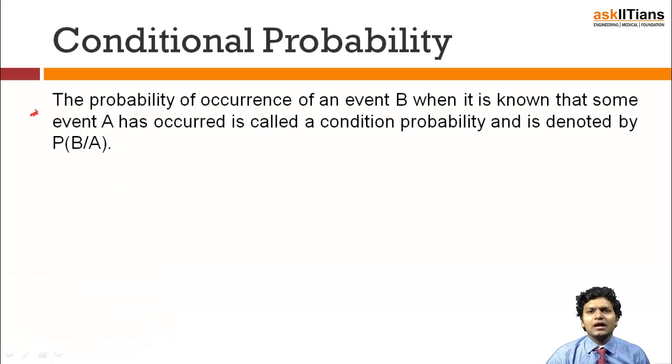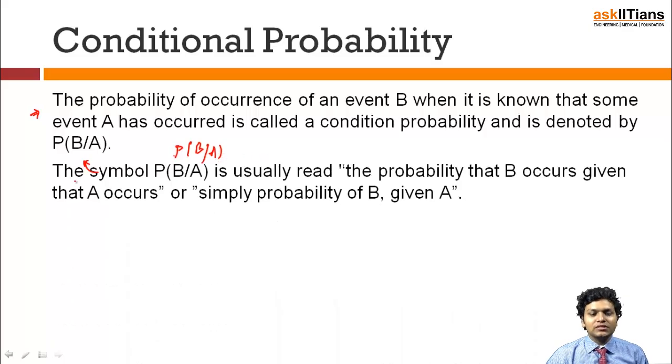So let's understand what we mean by this. Conditional probability is something in which we take help of a certain event which has happened, and based on that we try to find out the probability of a new event in which we are interested. And in terms of mathematics, this is the representation: probability of B slash A is read as probability of event B given that A has occurred. As you can see, the symbol P(B/A) is usually read as the probability that B occurs given that A occurs, or simply probability of B given A.